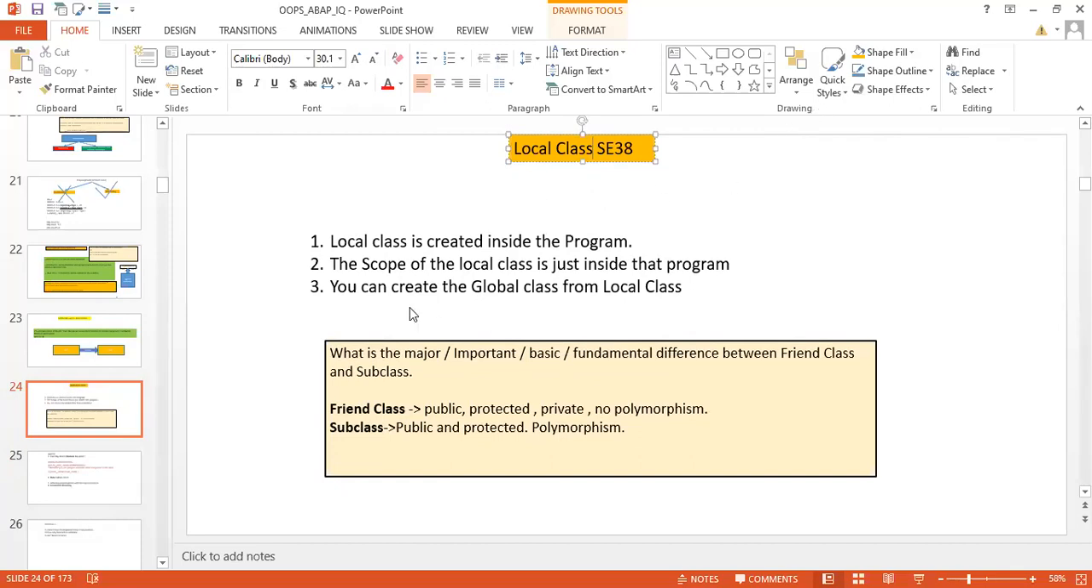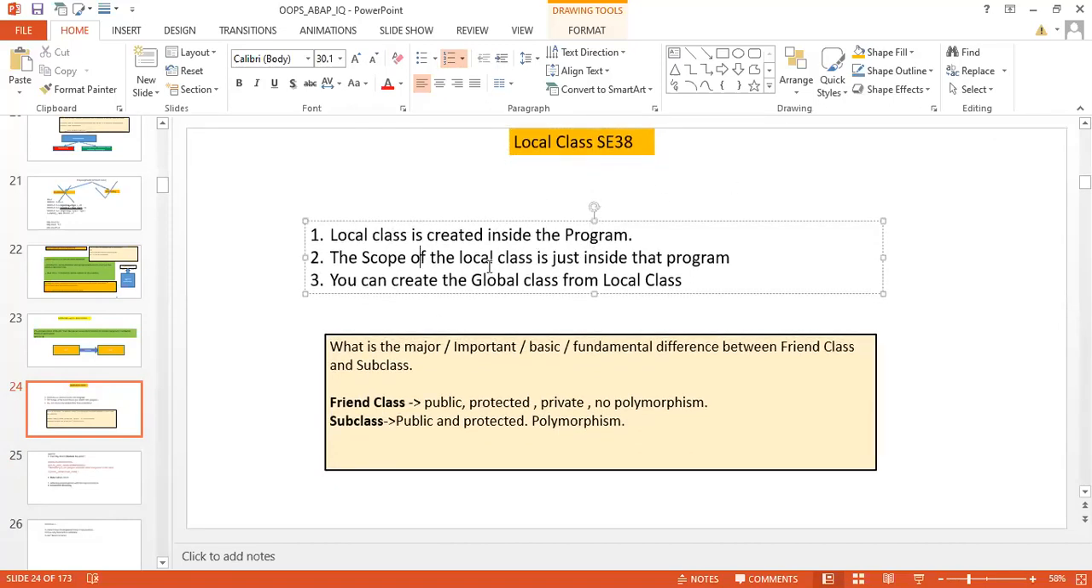Local class, SE38, right? A local class is created inside the program. The scope of the local class is just inside that program. You can create the global class from a local class; this is also possible. Suppose you have created one local class, you can go to SE24, give the program name, and convert your local class to a global class. We'll have one option either in SE38 or in SE24. I don't remember exactly where that option is, but this is possible. Just go and check. We can convert the local class into the global class.